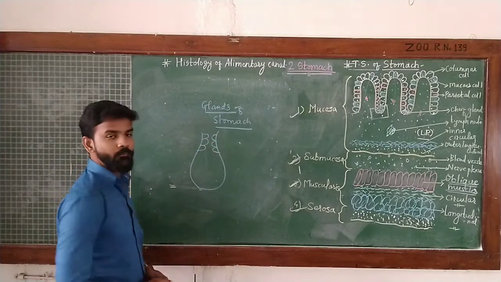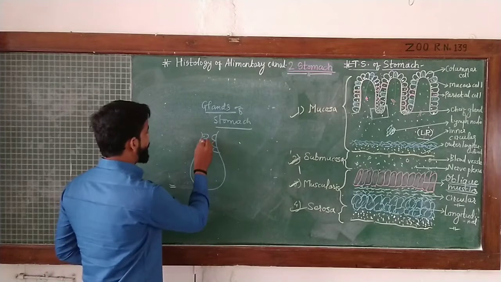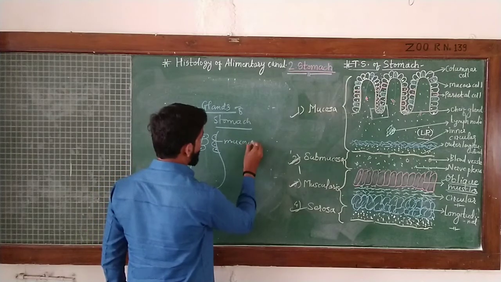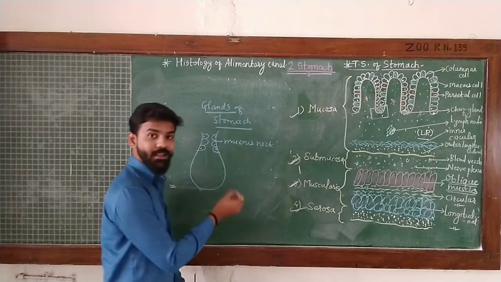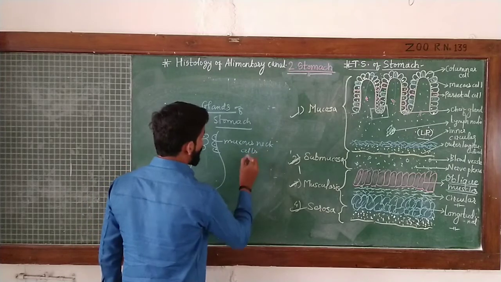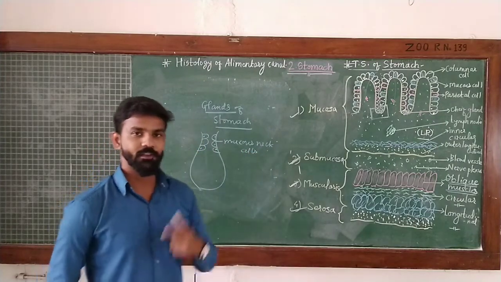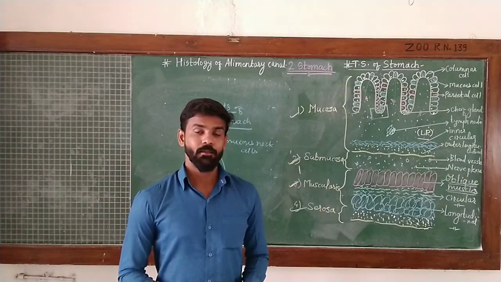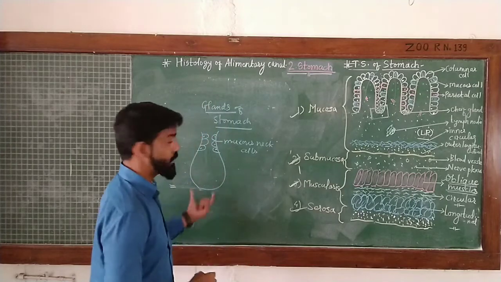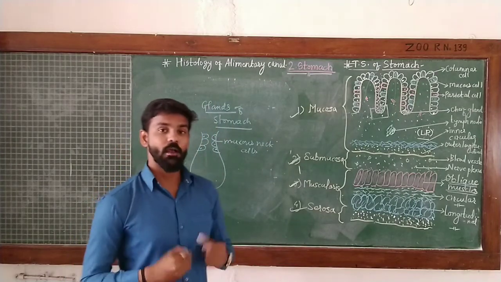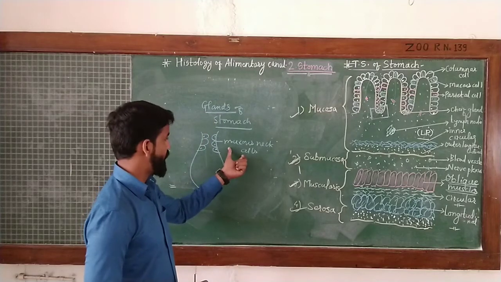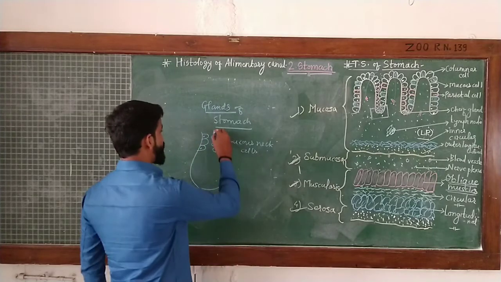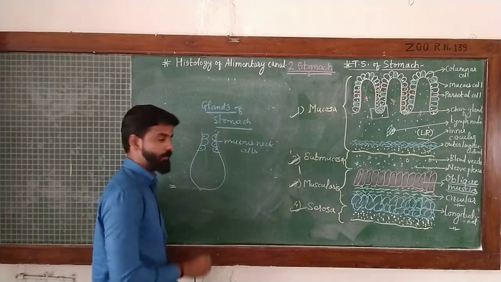At the lumen, or the opening of the lumen, the cells are present with basal nuclei, and these cells are called mucous neck cells because they are present in the neck region of the gland. These mucous neck cells are particularly responsible for the secretion of mucus. We know concentrated HCl would digest the entire gland structure. Therefore, this is avoided by the secretion of mucus, and the mucous neck cells function continuously and provide a protective coating of mucus over the surface of the gland.